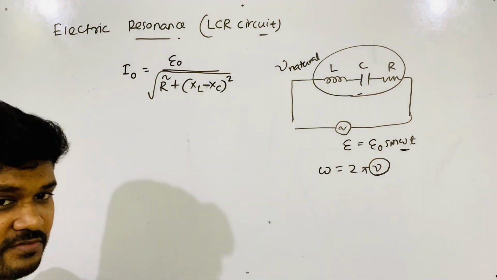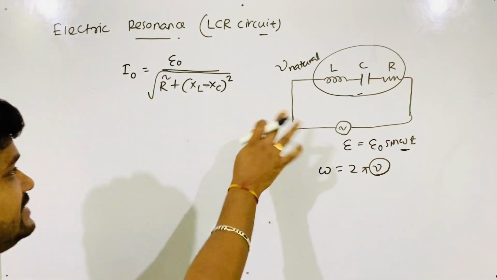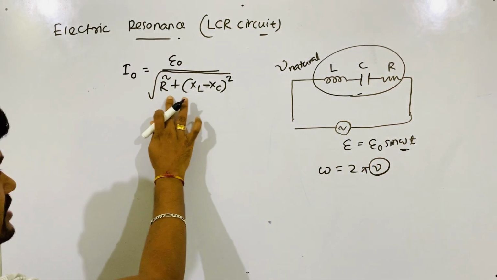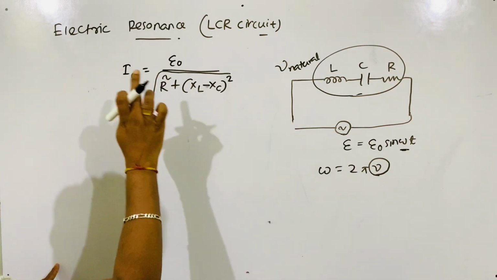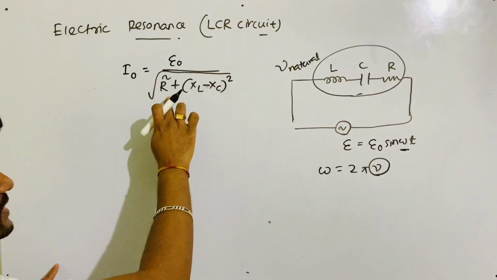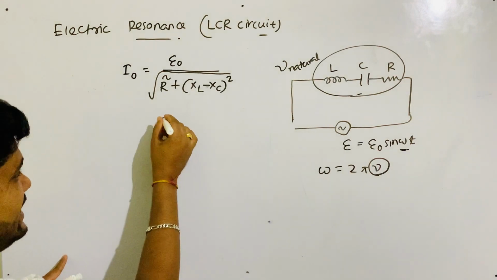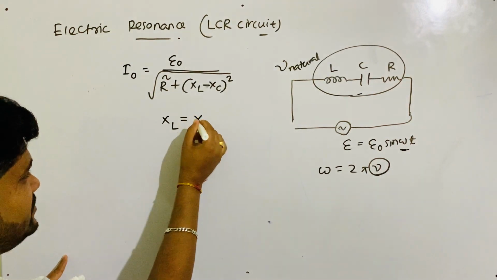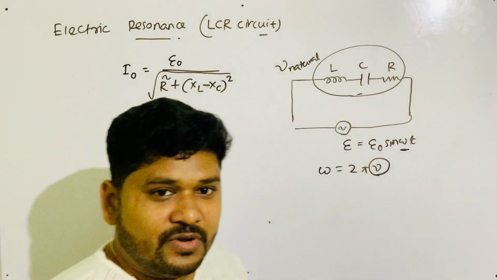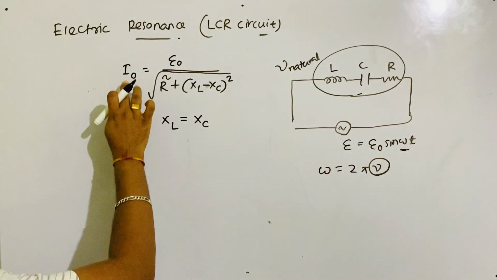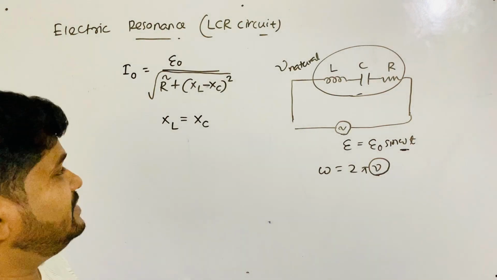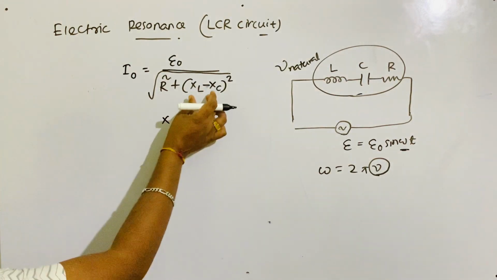R cannot be zero, L and C are connected, so the subtraction can be zero. I naught is maximum when this is minimum, and this is minimum when XL is equal to XC. When XL is equal to XC, I naught becomes maximum, and they cancel.